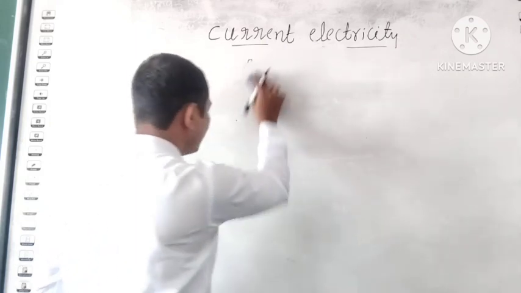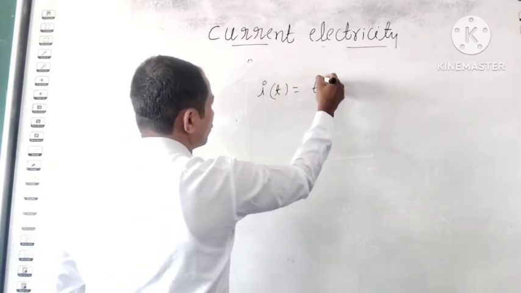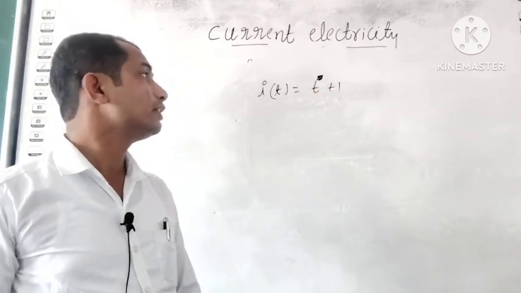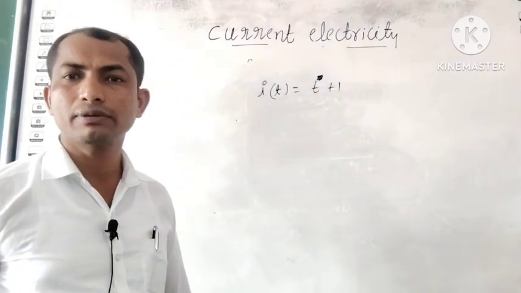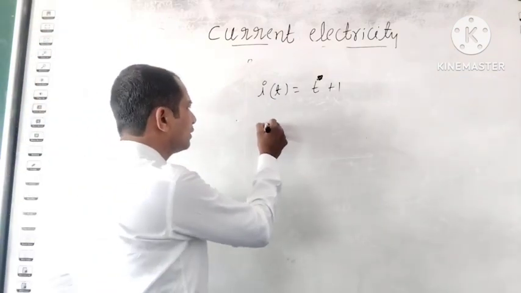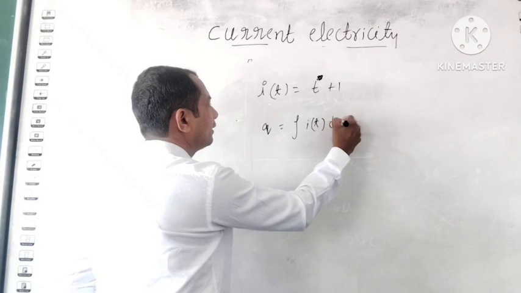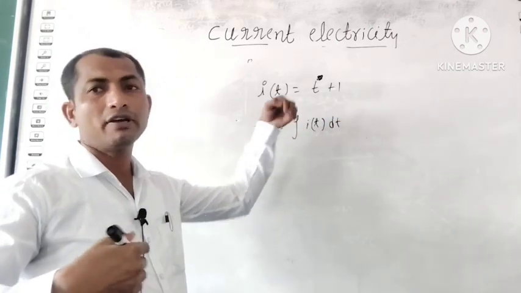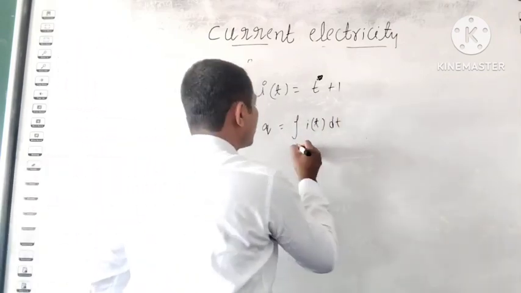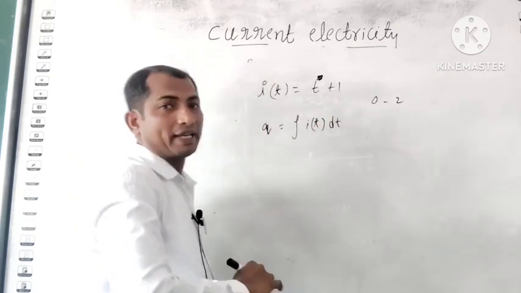Suppose current is given in terms of t, say t square, otherwise t plus 1. Suppose they give I of t is equal to t plus 1. Current is given in terms of t. Now they are asking to find the charge. How to find the charge? Just now we have seen q is equal to integral I dt. Limits we apply from the initial to the final. Suppose they are asking for 2 seconds, so that means 0 to 2.